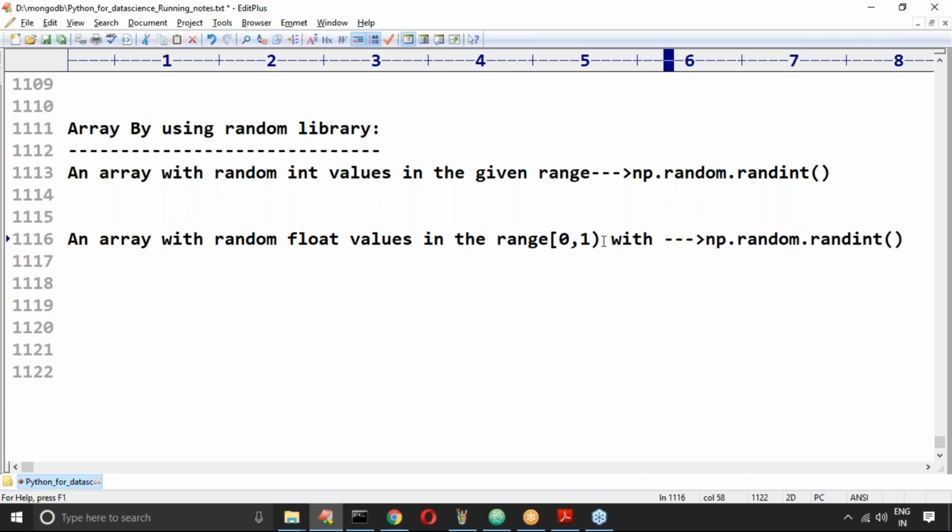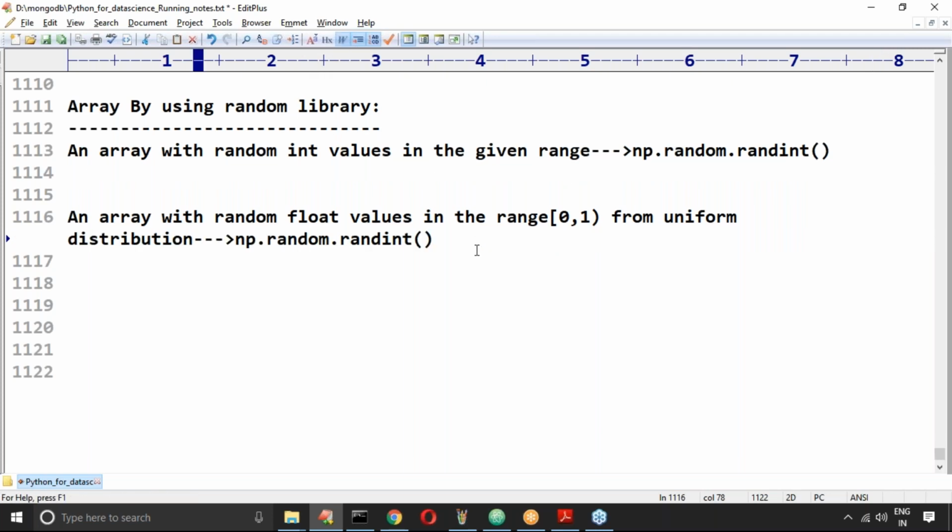Remember this one. Uniform distribution means the probability of the next value is always constant.